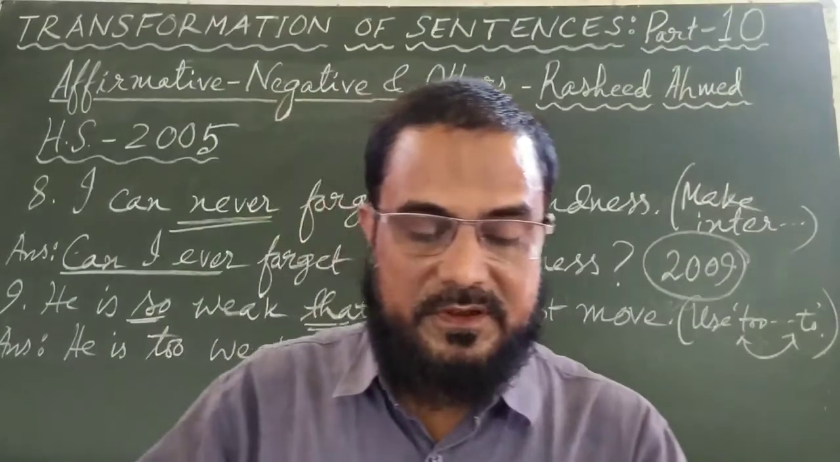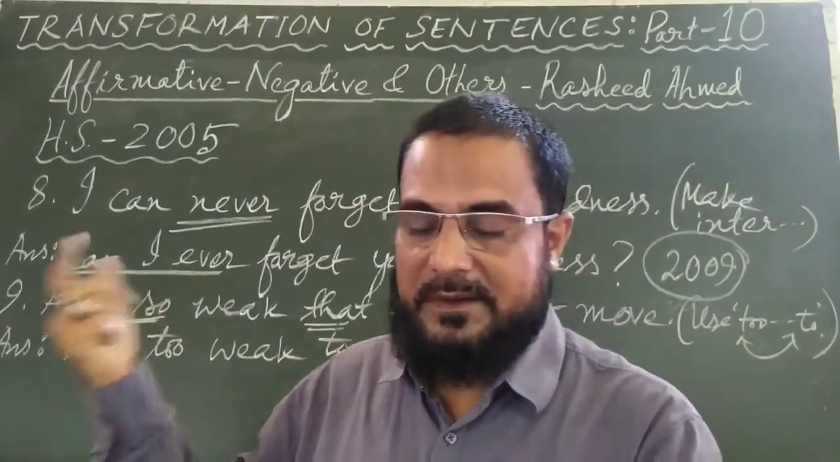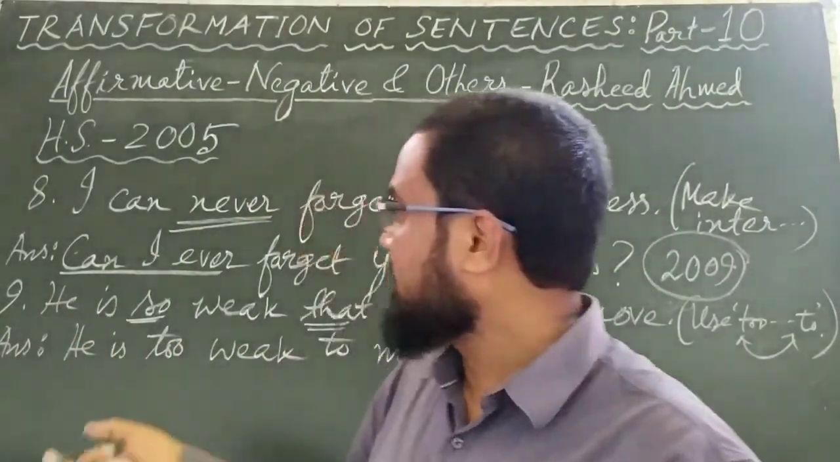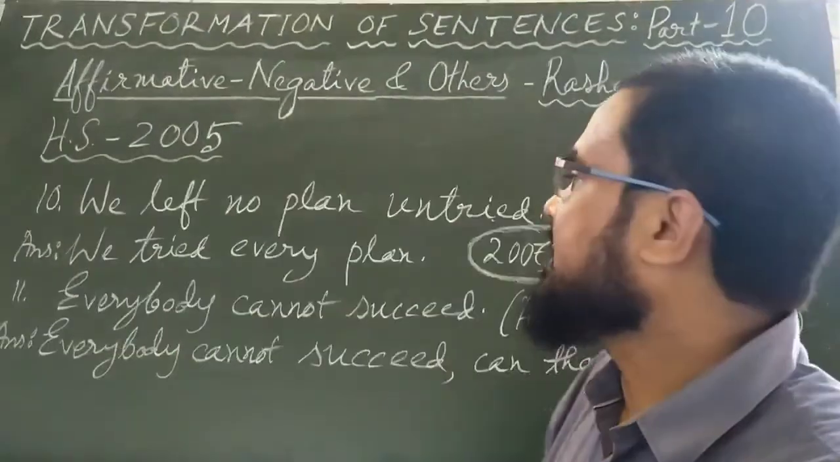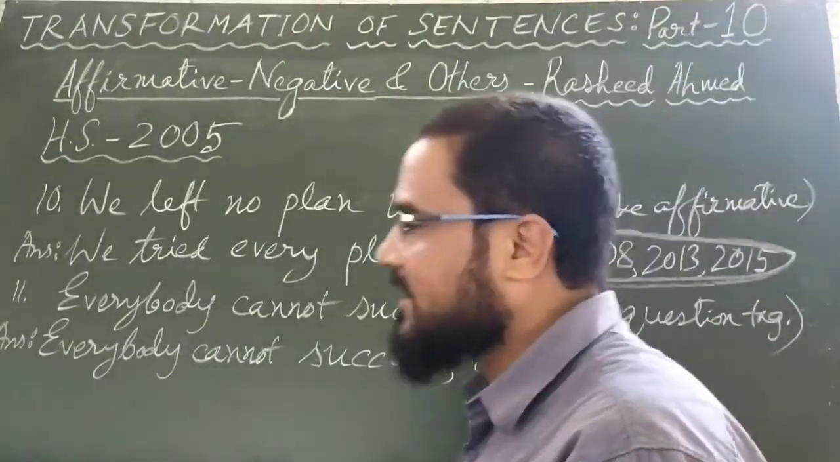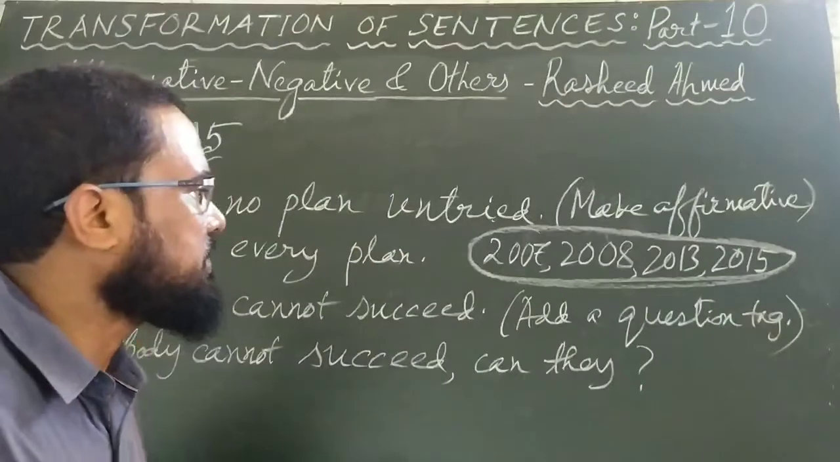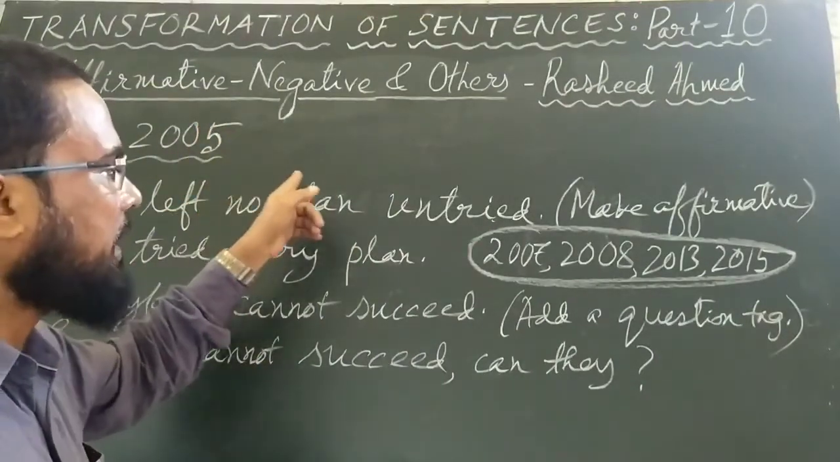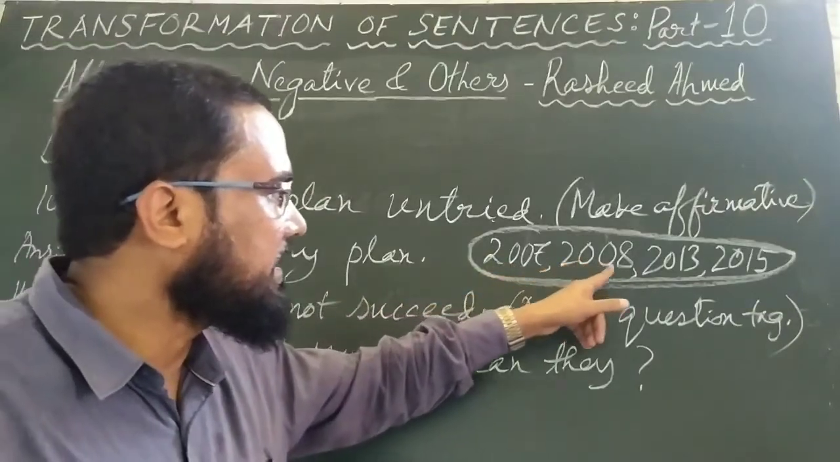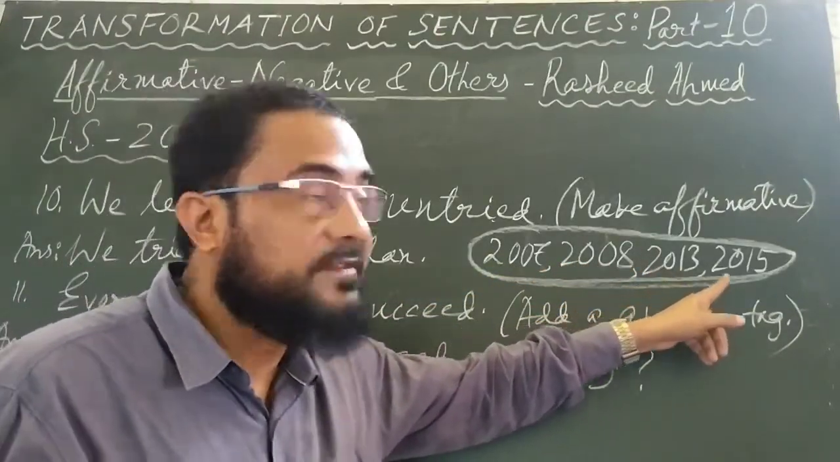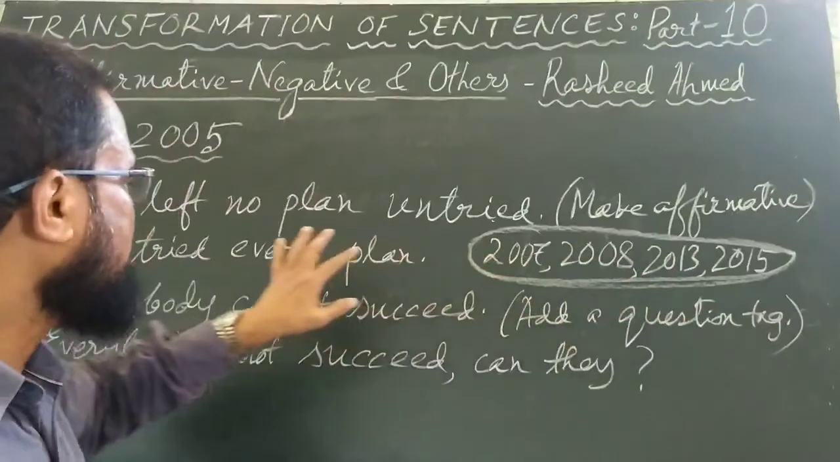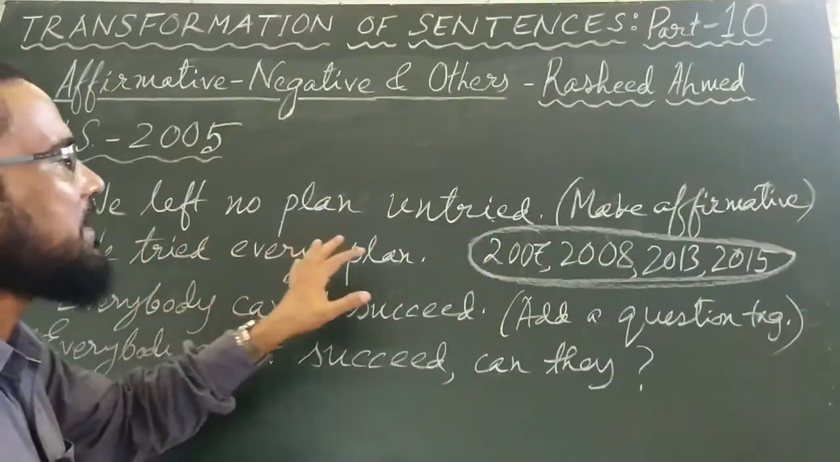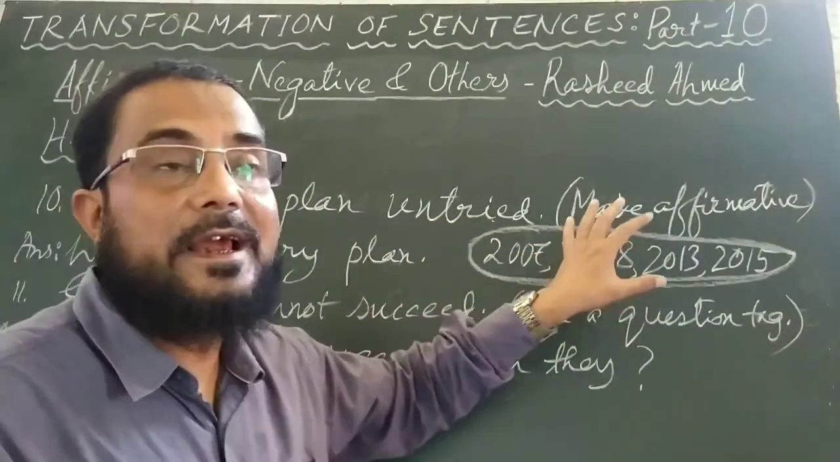Next two questions also will be from the same year 2005, and the next number will be number 10. Number 10 is, we left no plan untried. That is a very, very popular sentence. It often comes in the exam, and see how many years it came: in 2005, again in 2007, again in 2008, again in 2013 and 2015. So this often comes: we left no plan untried, and the instruction is make it affirmative.